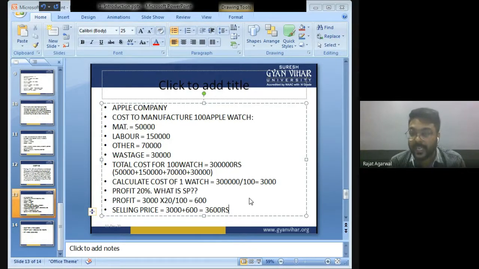It is with the help of costing that I am able to calculate the selling price of the Apple Watch. So if the company sells the Apple Watch for 3,600, then the company will earn a profit of 600. That is 20%.